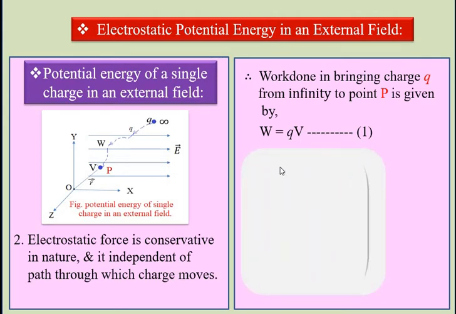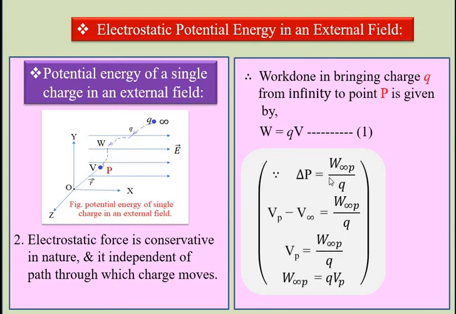We know that the change in potential is given by the work done in bringing the charge Q from infinity to point P, and the change in potential is Vp minus V infinity, because Vp is the final potential and V infinity is the initial potential, as our charge is initially at infinity. We bring the charge Q from infinity to point P, so the final potential becomes Vp.